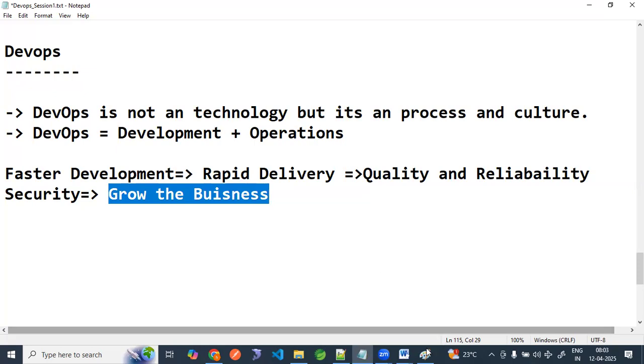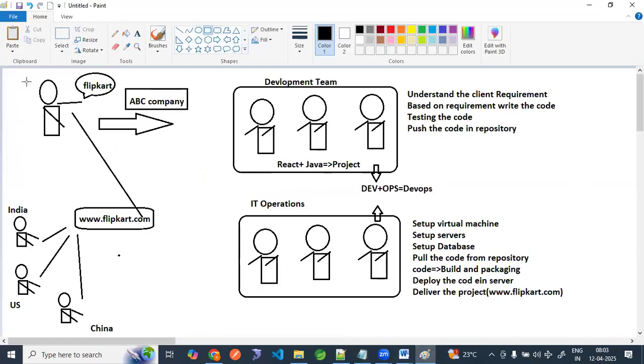Then what will happen? Flipkart will enjoy the money. They will say, okay ABC company, you've done a good job. In the last 1 year, your team has given me good profit. So what happened? A 1 year contract between Flipkart and ABC company, they will increase the contract to 5 years. Who is happy? Flipkart company is happy. ABC company happy. Developer happy. DevOps people happy, because